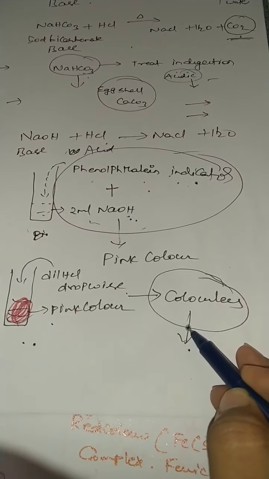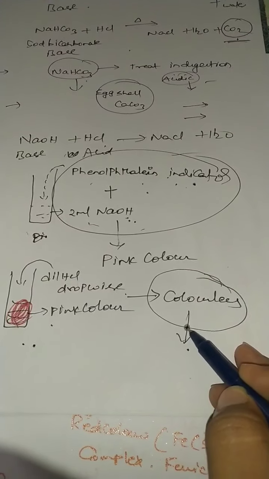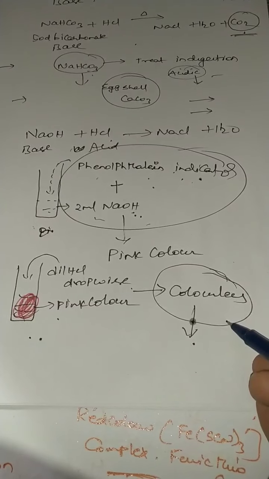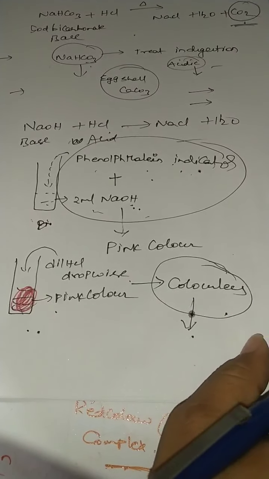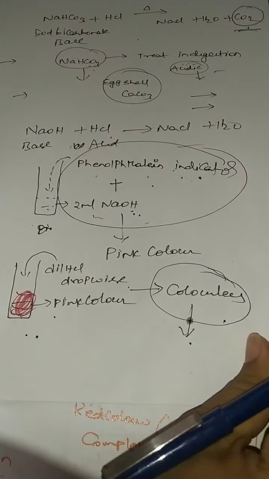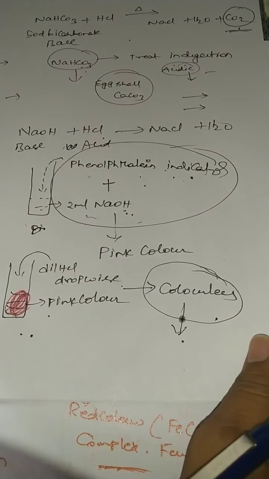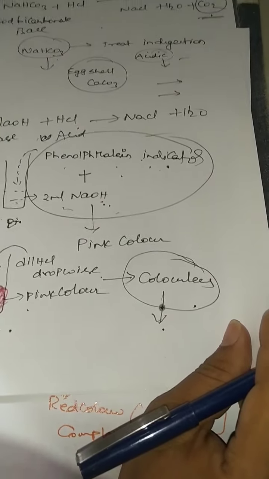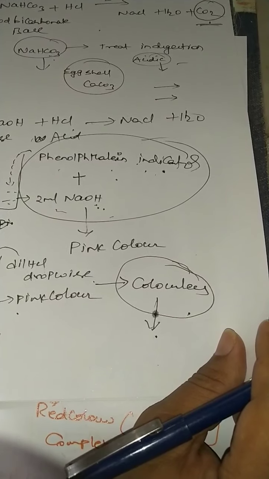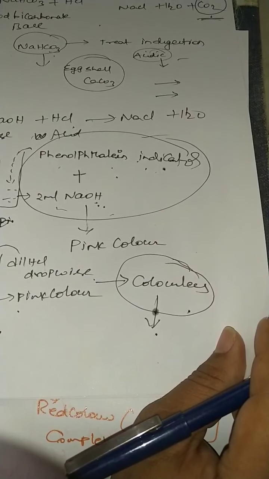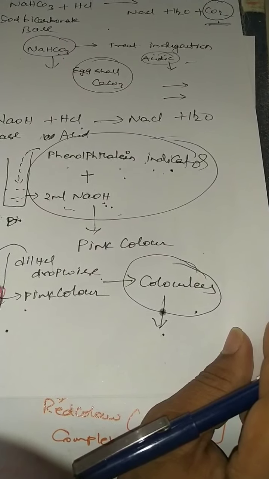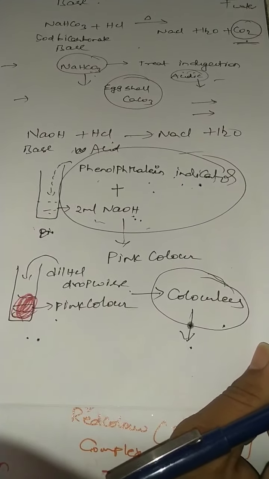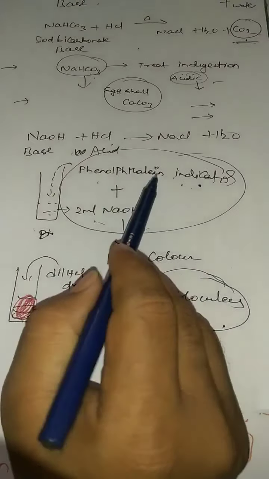The point at which the pink color suddenly changes to colorless, we call the neutralization point or end point. So by this activity we can say acids react with bases to form salt and water, right? This is an experimental evidence for the neutralization reaction. The indicator you have to remember is phenolphthalein.